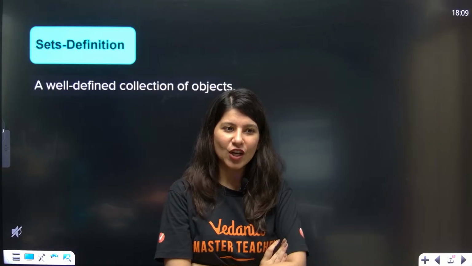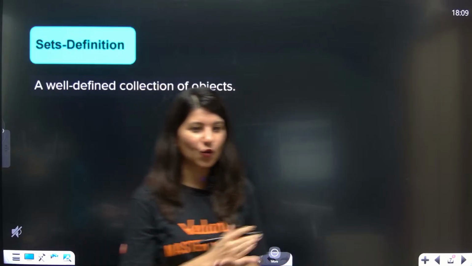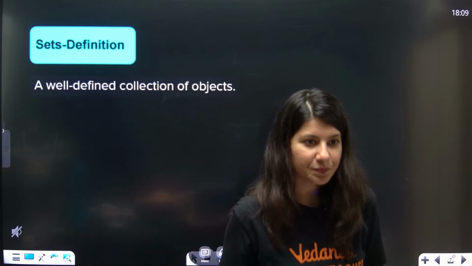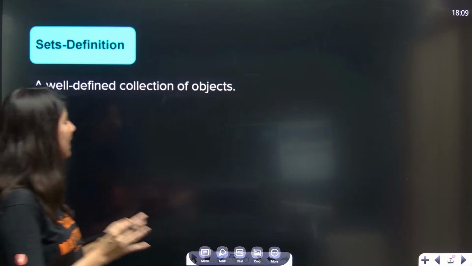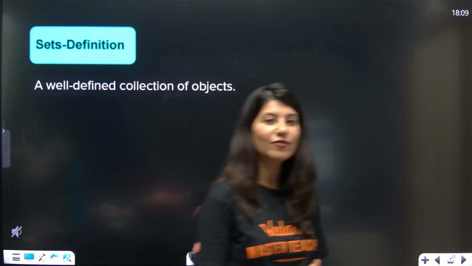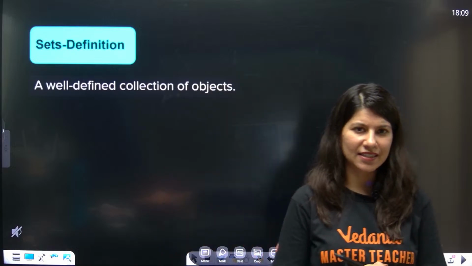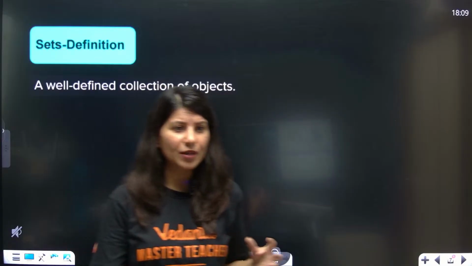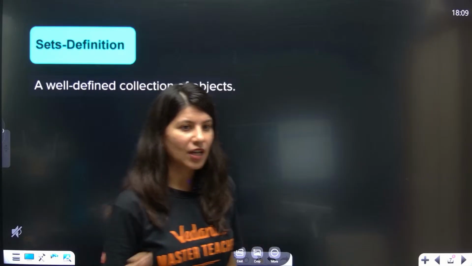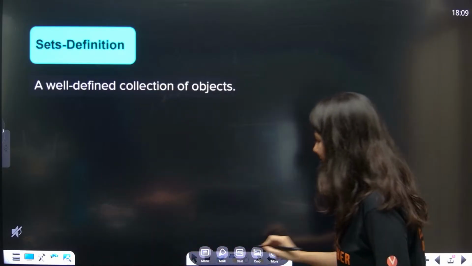So here we go. Sets. Let's talk about sets. A well-defined collection of objects is called a set. Now you'll be like, ma'am, what is well-defined?